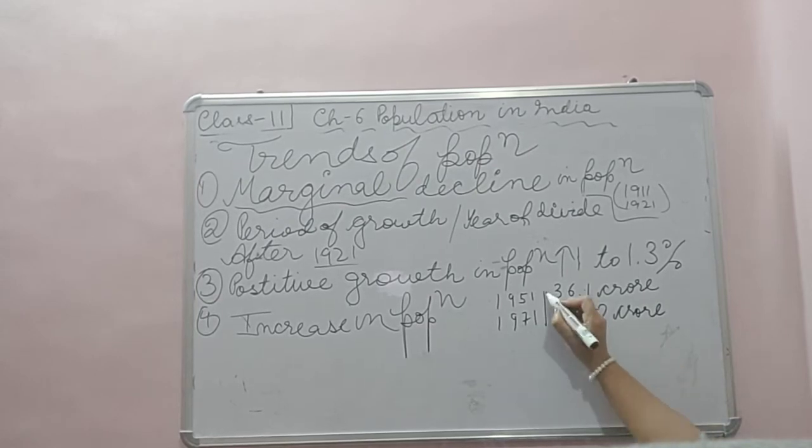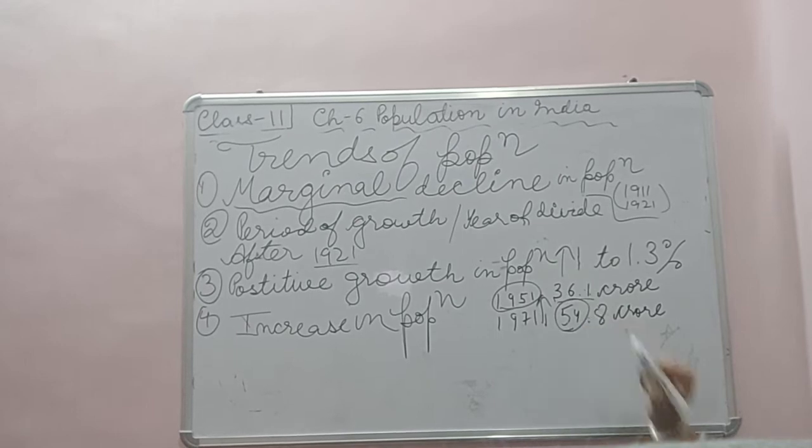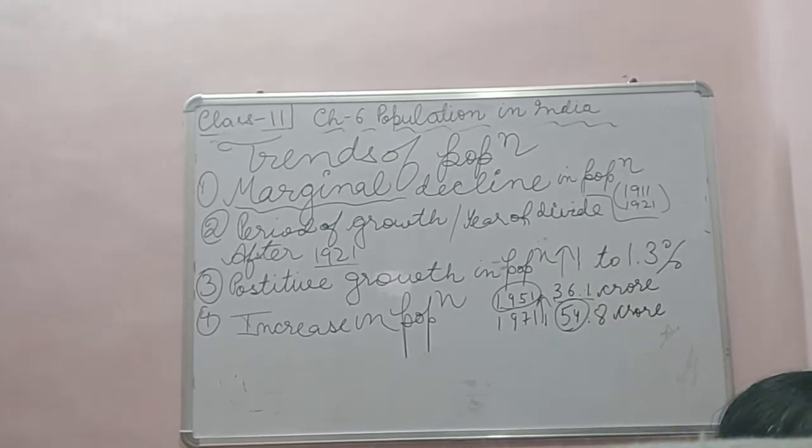So don't you think there is a tremendous increase? 36.1, 54.8 crore. Tremendous increase. So this period is increasing population. After independence, an increase in the population was seen.